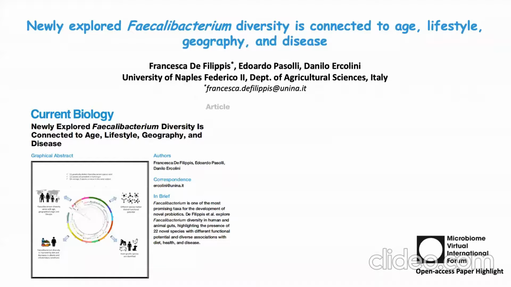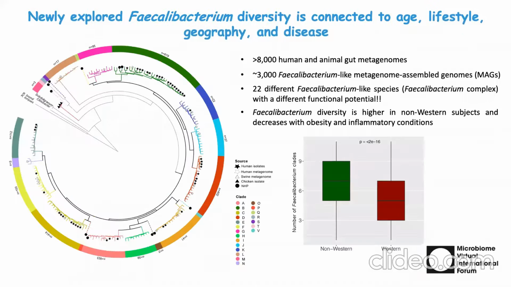Good morning or good afternoon to everybody. In this work, we compared more than 3,000 Faecalibacterium-like genomes, either from isolated strains or assembled from human and animal gut metagenomes. Even if to date only one species is known within the Faecalibacterium genus, that is Faecalibacterium prausnitzii, we identified at least 22 different Faecalibacterium-like species based on their genomic diversity.